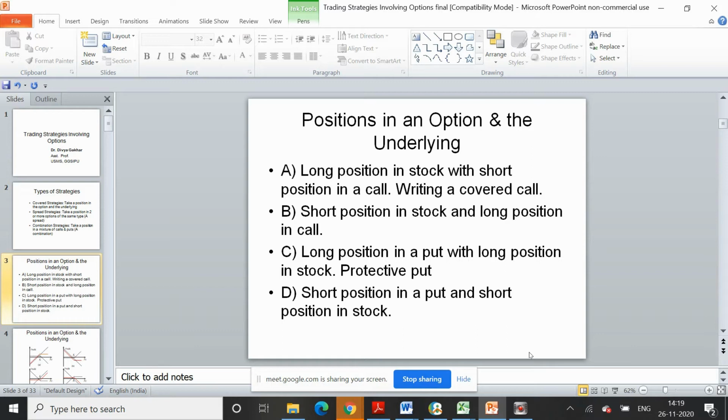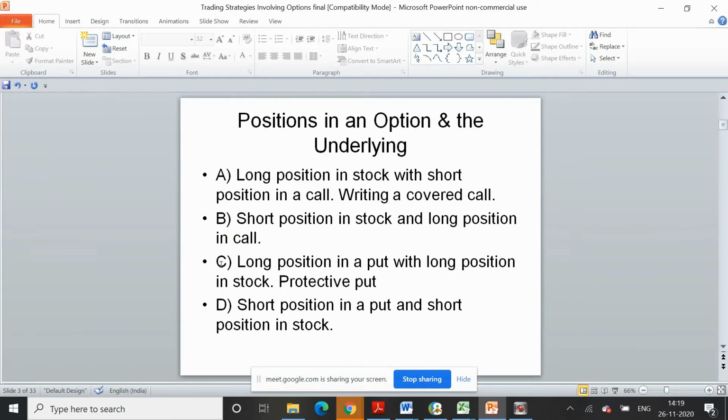So the second strategy can be that there is a short position in stock and a long position in the call option. Then we can have a strategy of a long position in a put contract with a long position in the stock, which is also known as a protective put. And the fourth one can be a short position in a put contract and a short position in stock.